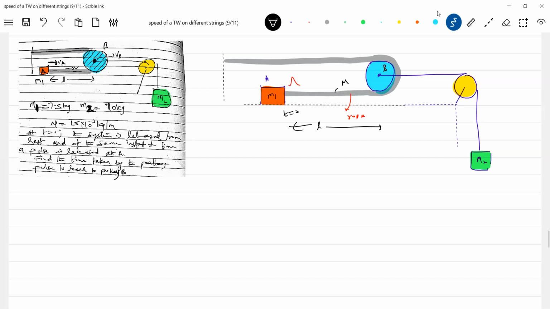What is the acceleration? A1, this is A2. The tension, let it be T, and here 2T. Okay, this is something related to the laws of motion. First we'll work out here. So what will the equations of motion be?